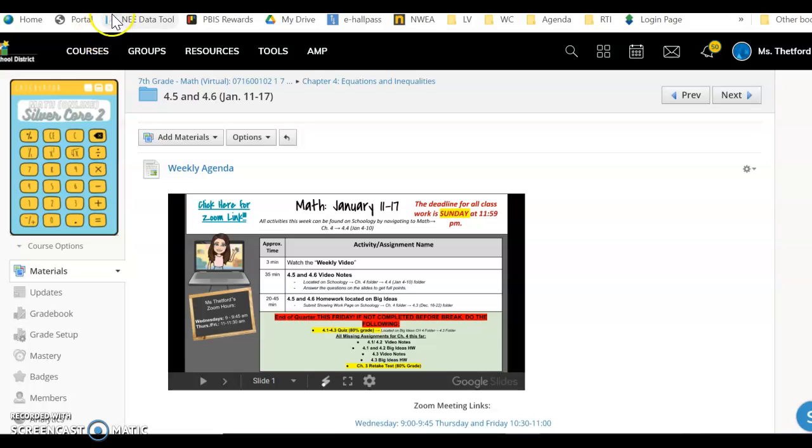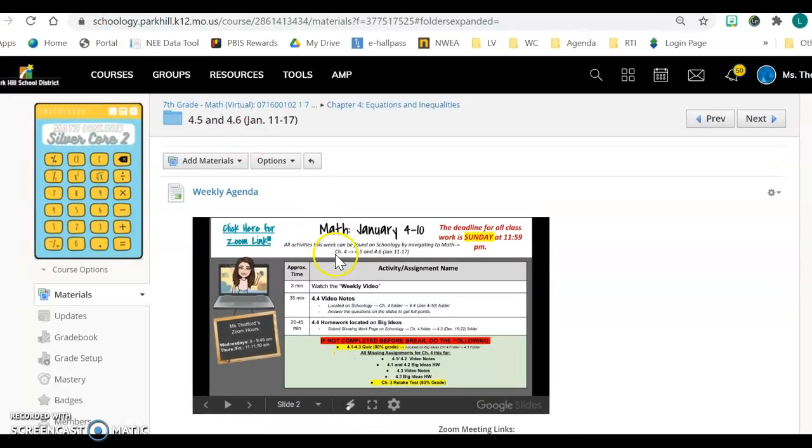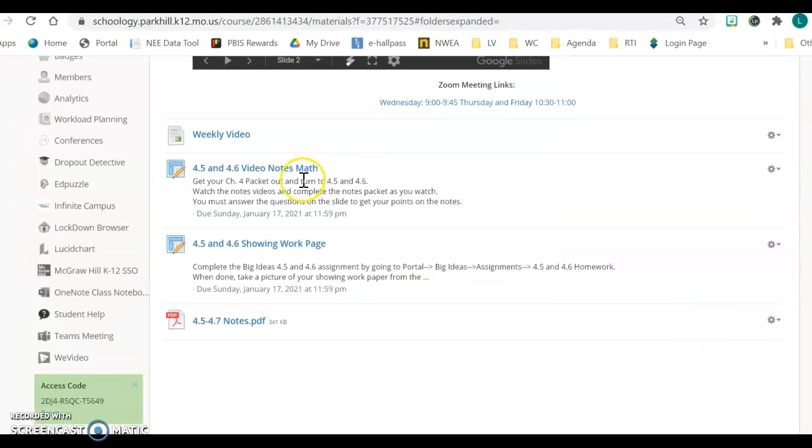All right, so then we have in the folder, I have your notes here. Click on that, watch the videos, and then answer the questions and submit them. Here's where you're going to turn in your showing work form, and then here are your notes. If you haven't picked up a paper copy, the notes, though, are from 4.5 to 4.7. We are only doing 4.5 and 4.6, so you'll just save 4.7 for next week.